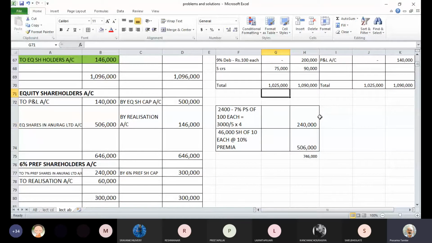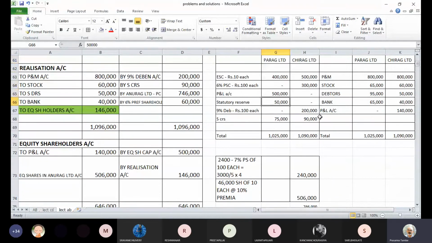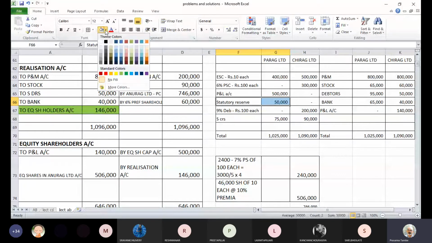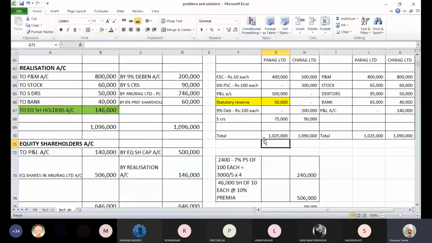So if you revisit the balance sheet, you will realize that in case of Parag Limited, there is a statutory reserve. Now, what is the requirement for this statutory reserve? This statutory reserve should be continued in the books of the new company. So though Parag Limited is closed down, Parag Limited is liquidated, we have to maintain this statutory reserve in the books of Anurag Limited. So how do we do that?